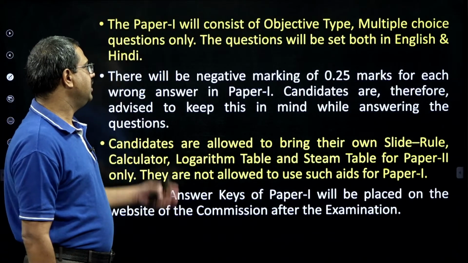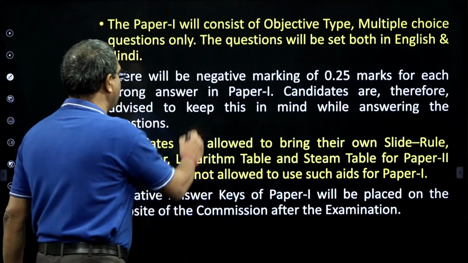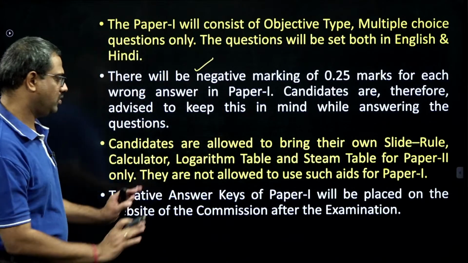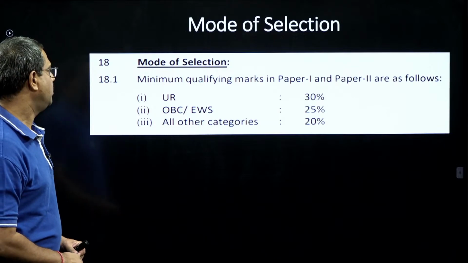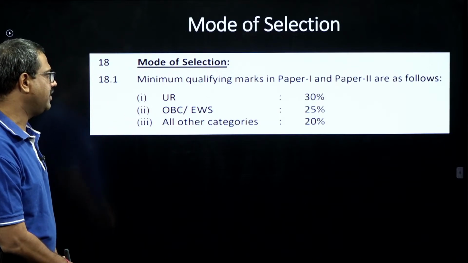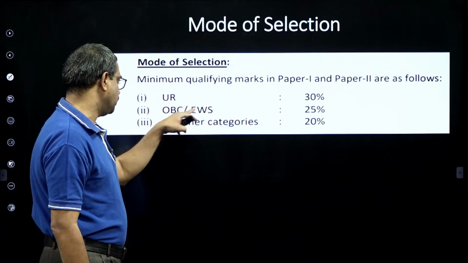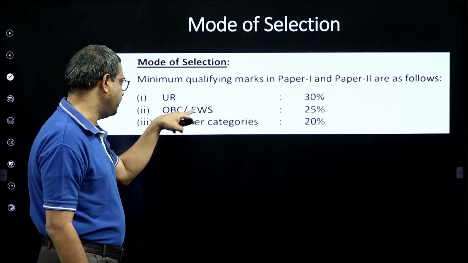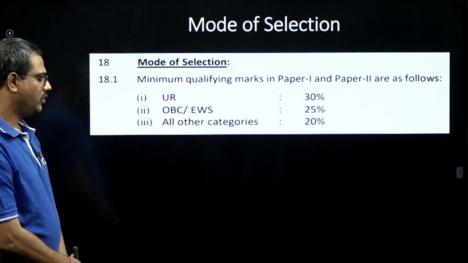And the questions are objective, multiple choice questions. There will be negative marking also. This is all you know, I just want to brief out. And this is what I want to highlight. Mode of selection: the minimum qualifying marks of paper 1 and paper 2 are 30% for the open category, unreserved, and 20% for all other categories, and for OBC and economically weaker sections it is 25%.